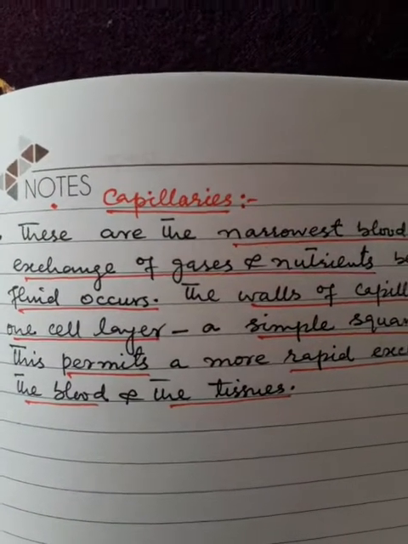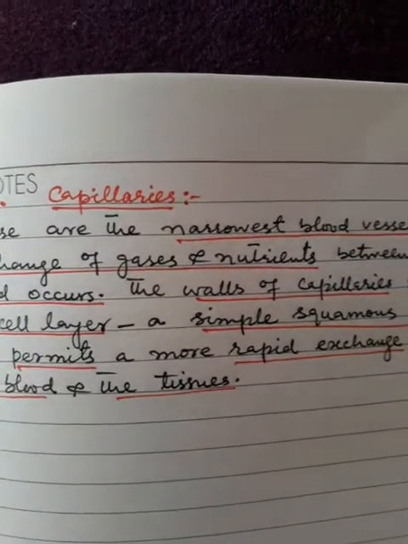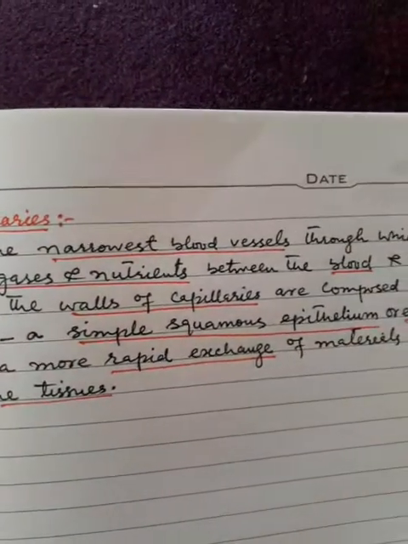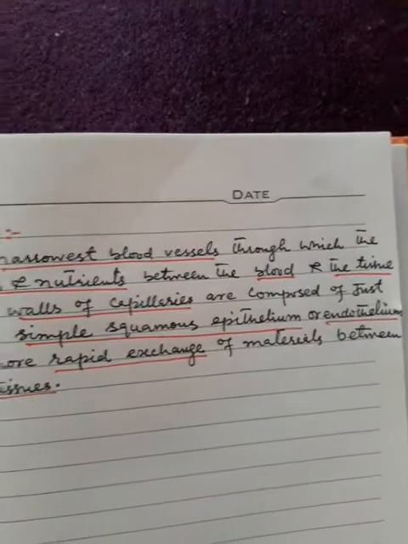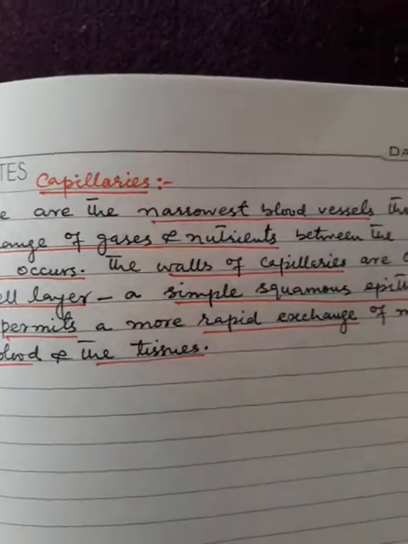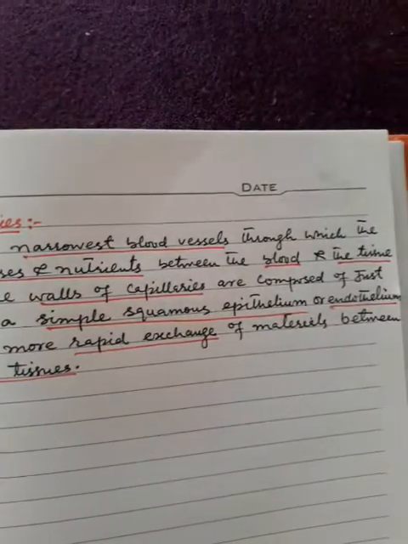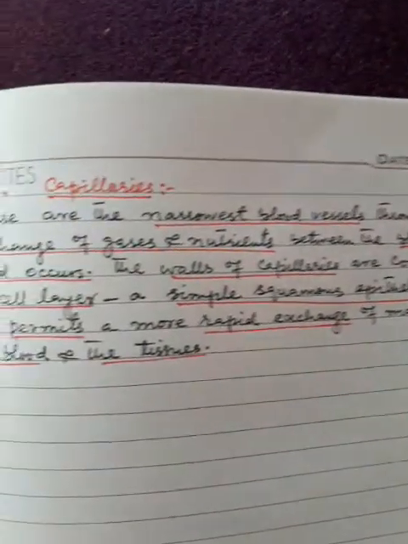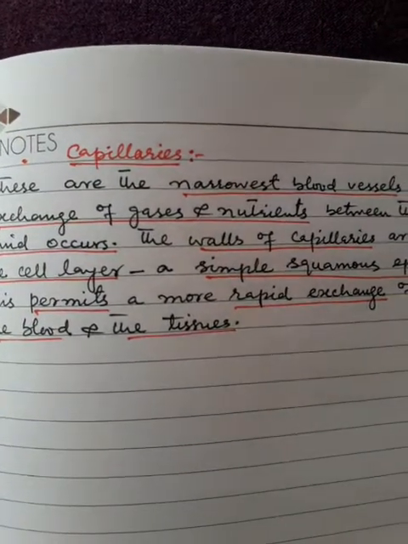Now the capillaries. These are the narrowest blood vessels through which the exchange of gases and nutrients between the blood and the tissue fluid occurs.